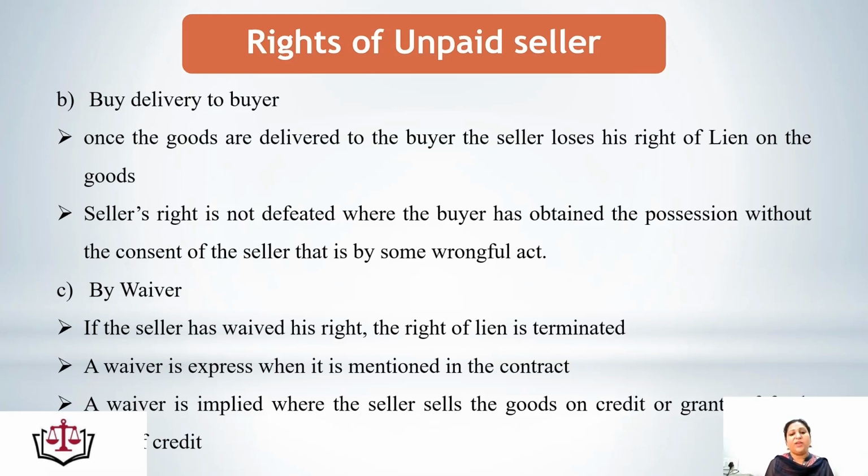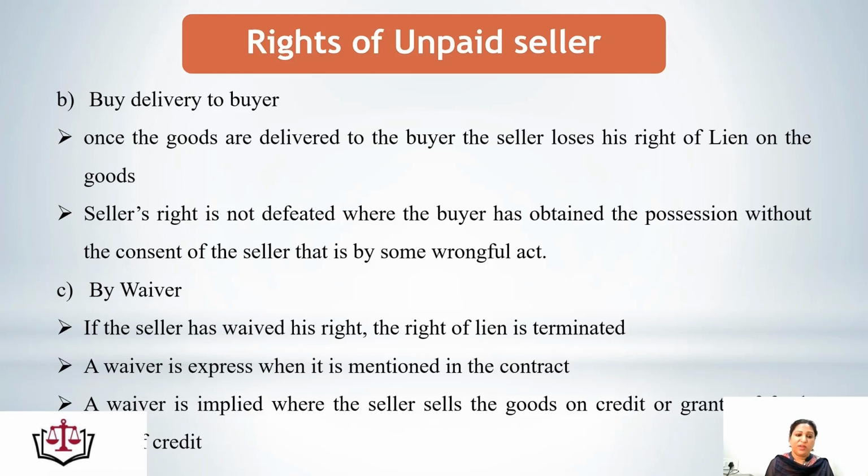That means if by using some wrongful means, the buyer has taken delivery and possession of the goods, the seller's right is not defeated. Even though the goods are in the possession of the buyer, the seller can still exercise his right of lien because the goods were transferred to the buyer without the consent of the seller. The buyer has done some wrongful act and has adopted the goods.